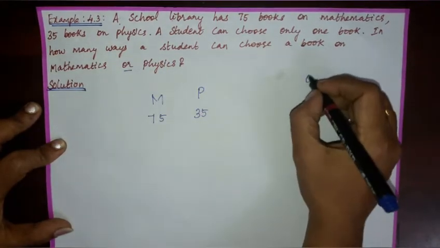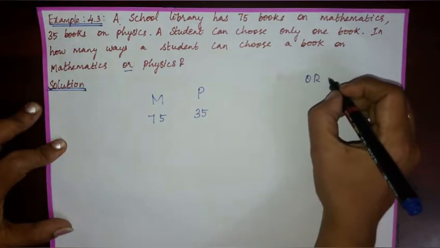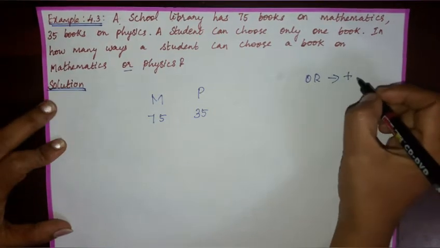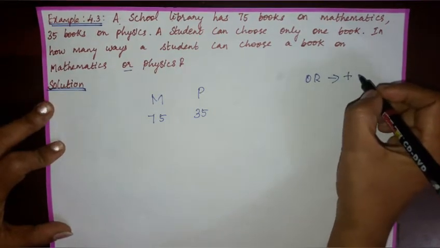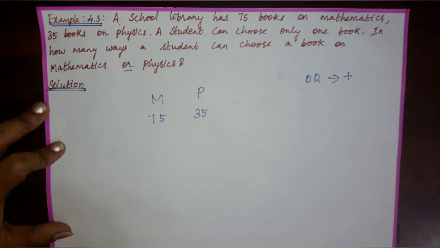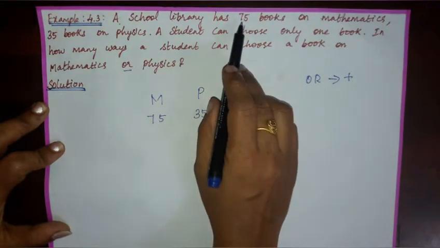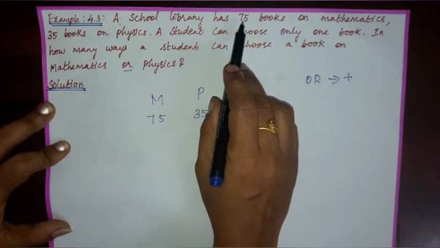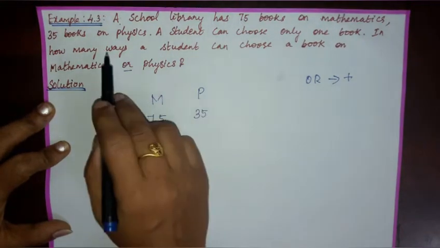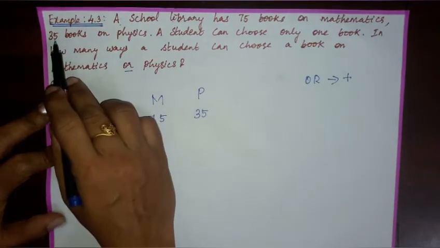Here we have the option OR. That means we need to add maths books and physics books. A student can choose a mathematics book in 75 different ways. A student can choose a physics book in 35 different ways.